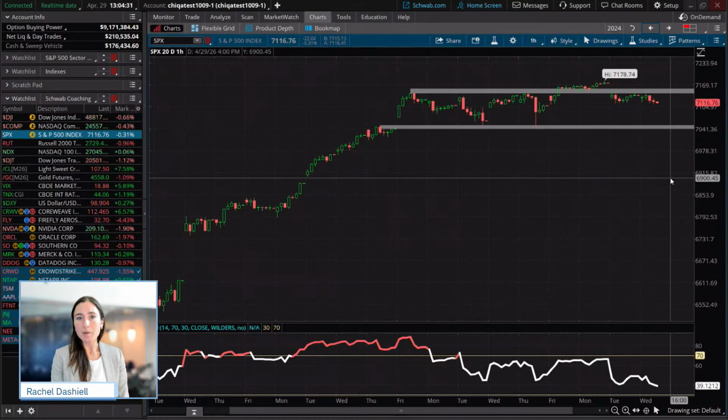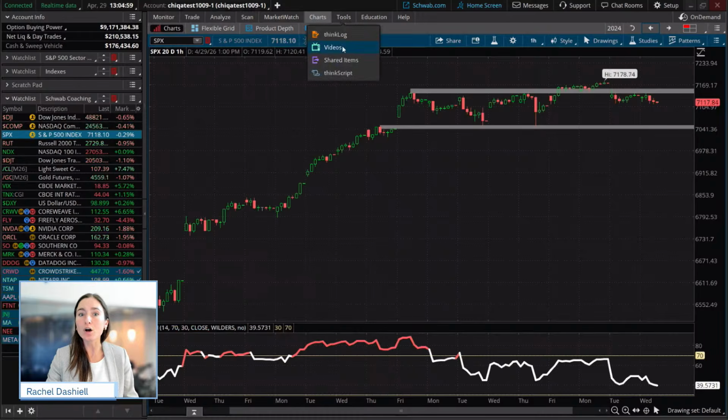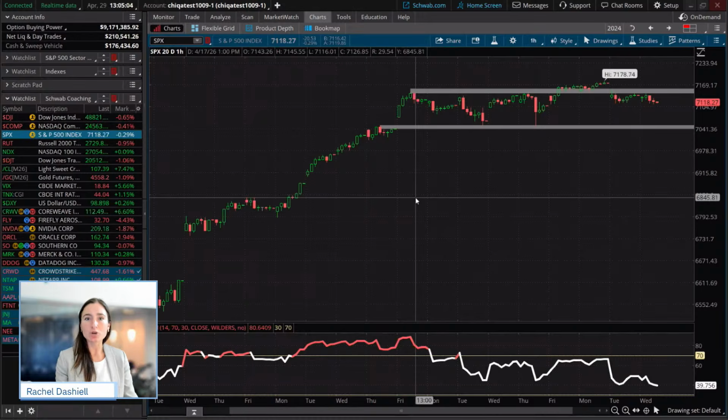So let's take a look at some past trades that we had placed over the last couple weeks. I will be honest, we got a little bit chopped up. We've been placing tight stops on, and maybe this is our way of saying, hey, we need to give ourselves a little bit more breathing room with our stops. So this is what we can always do when we walk through our trade management. We walk through our past trades. Maybe you want to make this in a trading journal. I know that the tools tab with ThinkLog provides a really great tool for that, to basically just put notes on your trades.